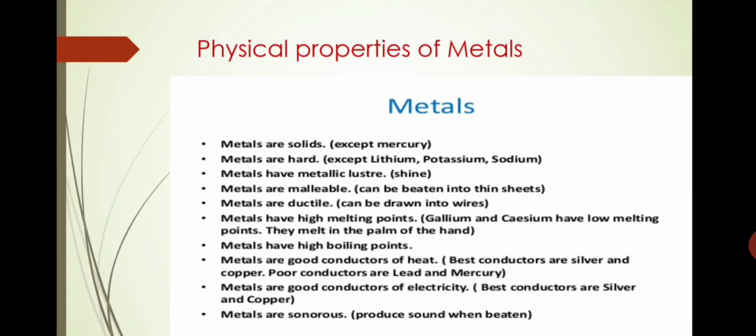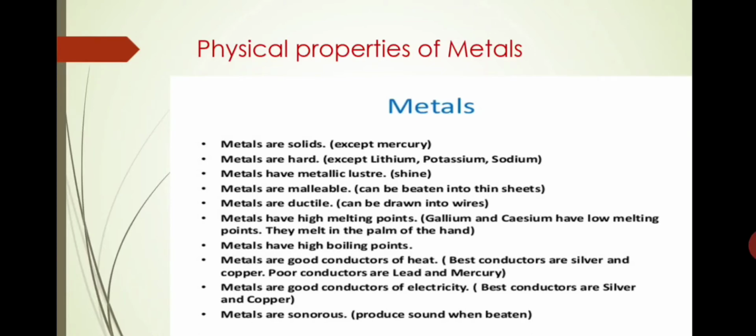Okay, so we have seen wires of copper and aluminium. Metals can be drawn into wires. Thus, the next property is ductility. Metals are ductile. What is ductile? It is similar to malleability. Ductility is the property of metals by which they can be drawn into thin wires. Before, in malleability, they can be beaten into thin sheets. But when they are drawn into wires, that is called ductility. Okay. So gold and silver are the most malleable and ductile metals, we can say.